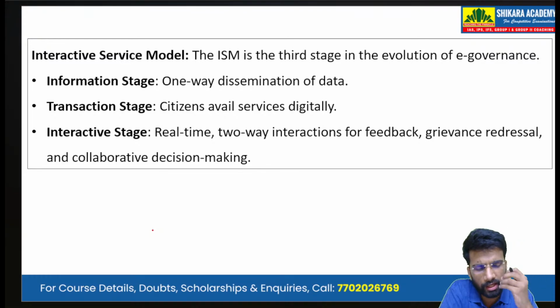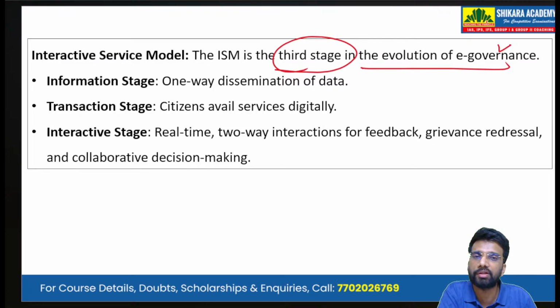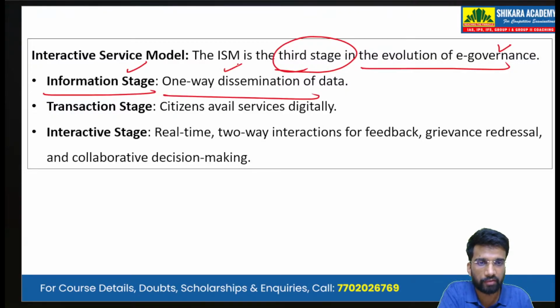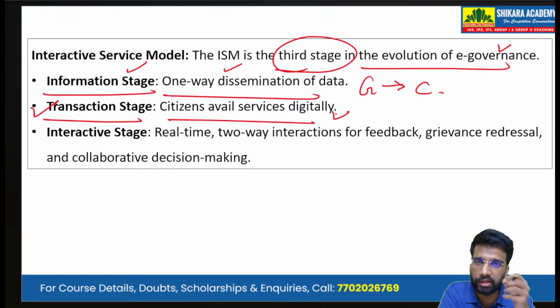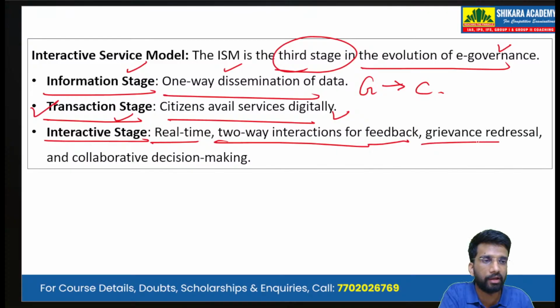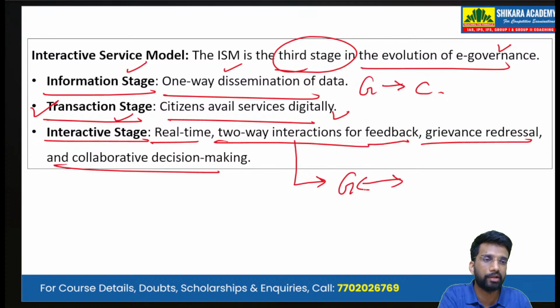Then we have to write in a bit more detail about the ISM. So ISM is the third stage in the evolution of e-governance. So what were the initial two stages? First stage was the information stage, in which there was one-way dissemination of data, that is from government to citizen. Then in the second stage, we have the transaction stage, in which citizens were availing the services digitally. Now we have this third stage, the interactive stage. This is real-time, two-way interaction for feedback, grievance redressal, and collaborative decision making. Two-way interaction, that is between government and citizen and vice versa.